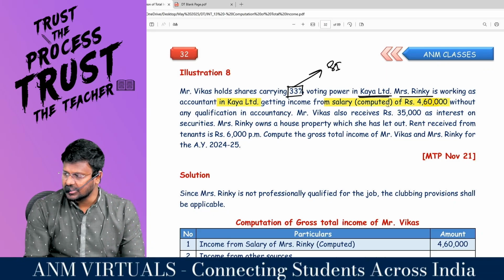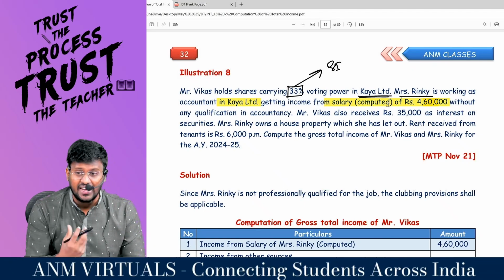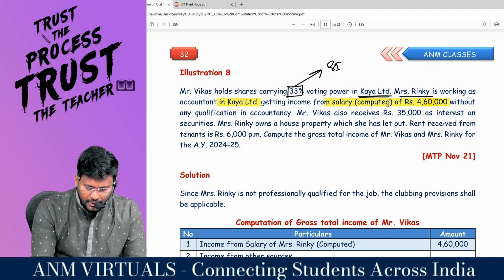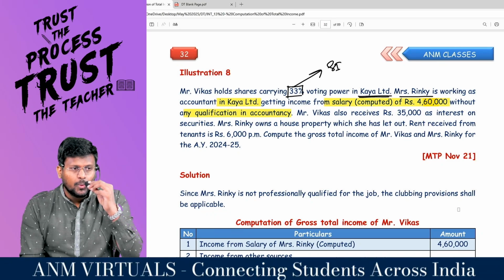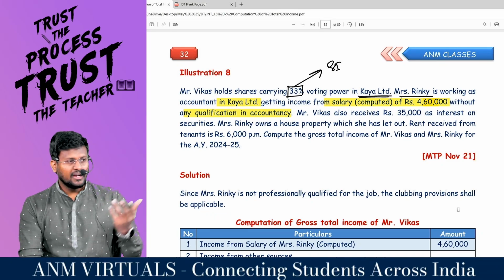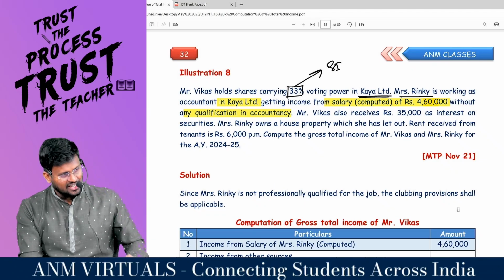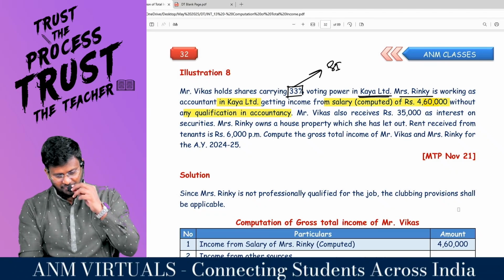They themselves said that it is computed, so don't reduce the standard deduction of 50,000. Again, this is the highlight of the question. Without any qualification in accountancy, she doesn't even know what comes in and what goes out. Debit all expenses and losses, credit all incomes and gains. Debit the receiver and credit the giver. Still, she is named as the accountant, that too chief accountant of that organization.